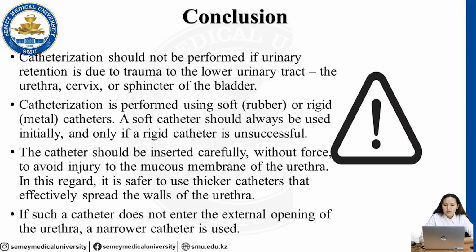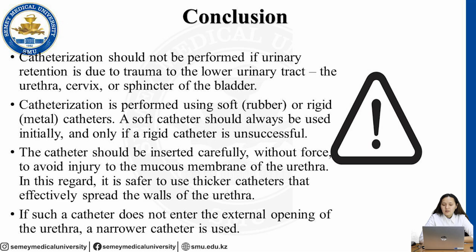The catheter should be inserted carefully without force to avoid injury to the mucous membrane of the urethra. In this regard, it is safer to use thicker catheters that effectively spread the walls of the urethra. If such a catheter does not enter the external opening of the urethra, a narrower catheter is used.